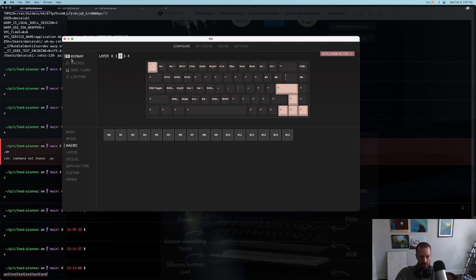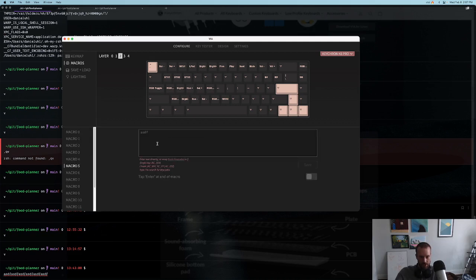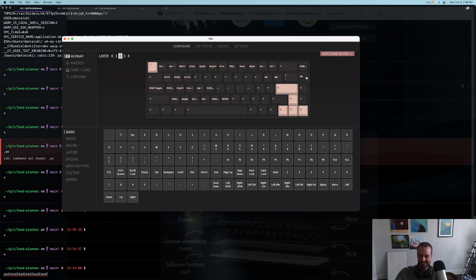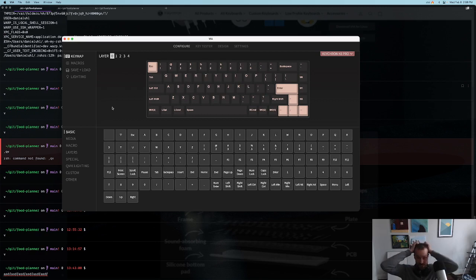I don't actually know if you do. Let me see this. If I do braces around this, will it actually output those keys? No, I think you have to do the key codes. Yeah, invalid key codes. So that's fine. I don't want this to do anything. Oh no, how do I set it back to pass through? Oh, here it is, pass through. Okay, cool. All right, so that's how you do that.